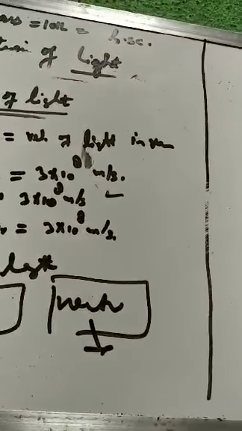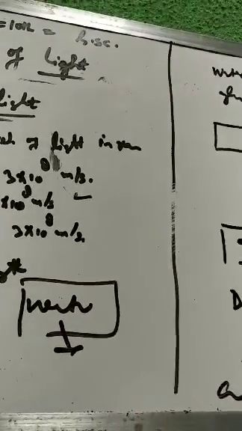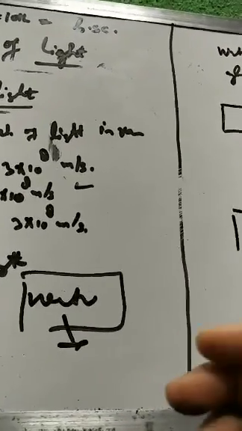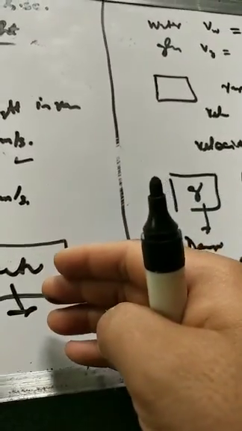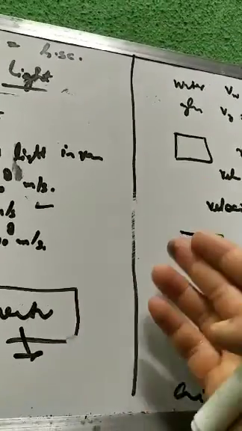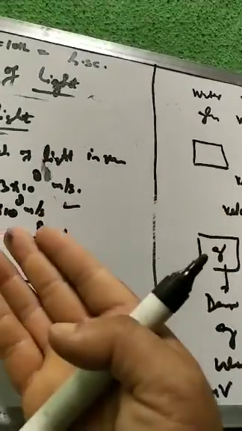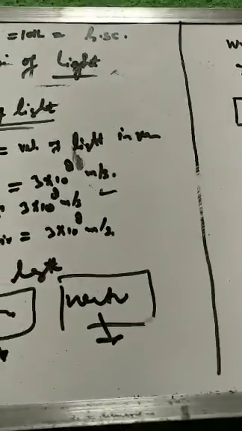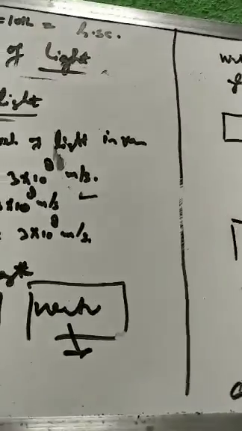This is about the velocity of light and denser medium and rarer medium. Optical denser medium, by optical dense, what is now optical denser medium? Medium in which the velocity of light is less, that is called optically denser medium. The medium in which the velocity of light is more, it is called optically rarer medium. So water is optically denser than air but optically rarer than glass. Glass is optically denser than both air and water. So this is about the velocity of light and the optically denser and optically rarer medium.